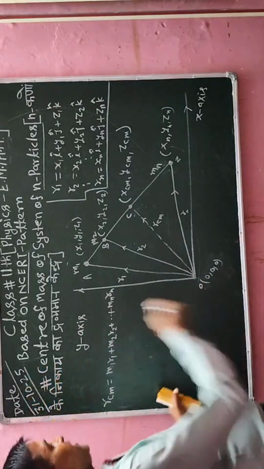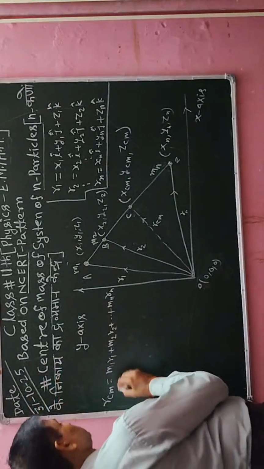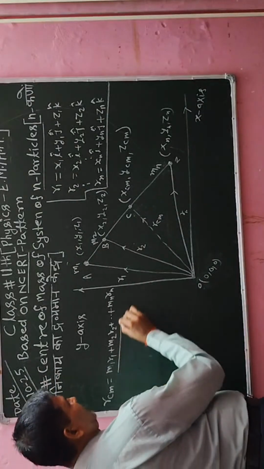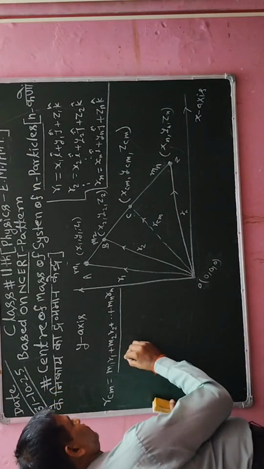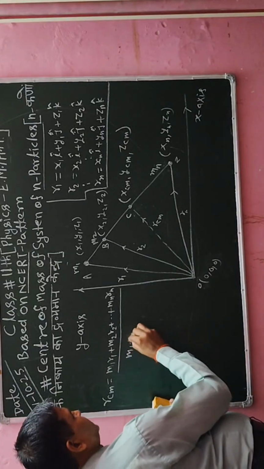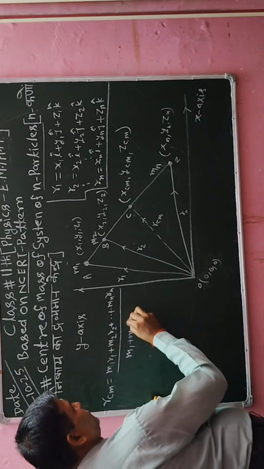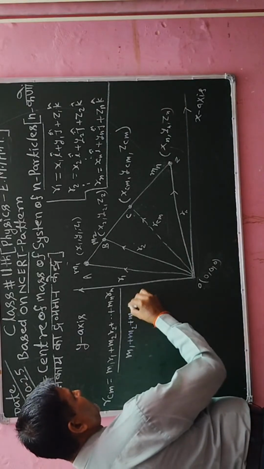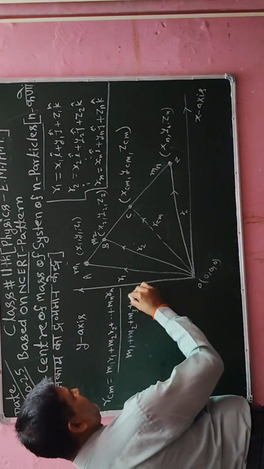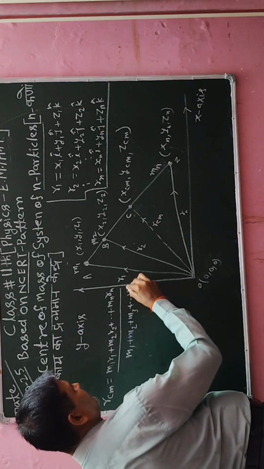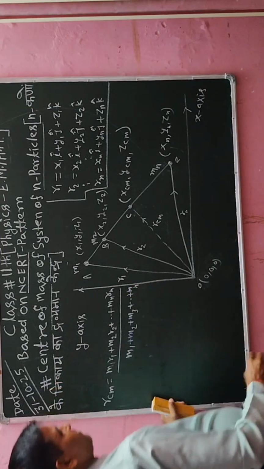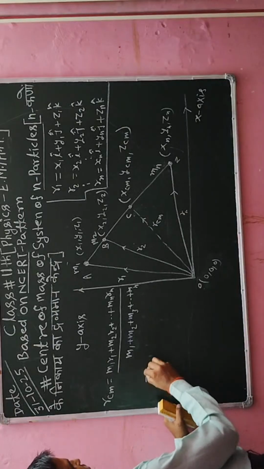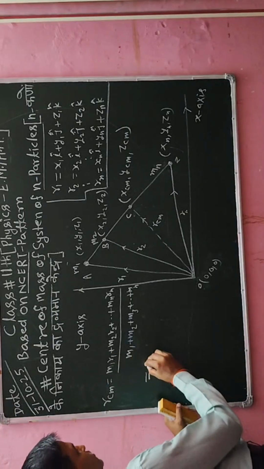Okay, so I have written the center of mass like this, divided by m1 plus m2 plus m3 plus up to mn. Now further I am going to summarize the above.